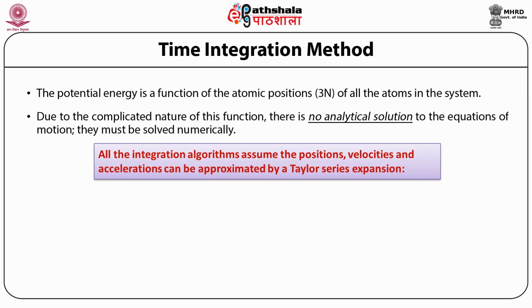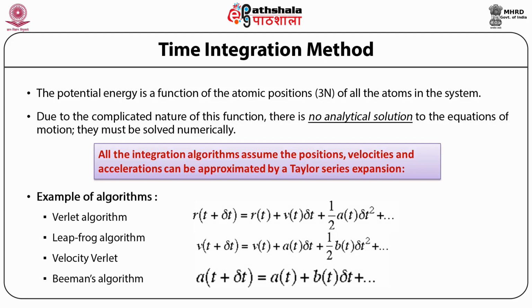So we showed here the algorithms which take care of these methods, and there are several methods. The Beeman algorithm takes care of the expression of the Taylor series with acceleration, and then velocity Verlet or leapfrog Verlet also takes care of the velocity, and the standard Verlet algorithm uses the coordinates, as the Taylor expansion here shows. Now, why can we terminate the functions after 3 steps? The reason is the values of delta t square and delta t have to be assumed to be very, very small, so that it does not affect the velocity or the integration method.